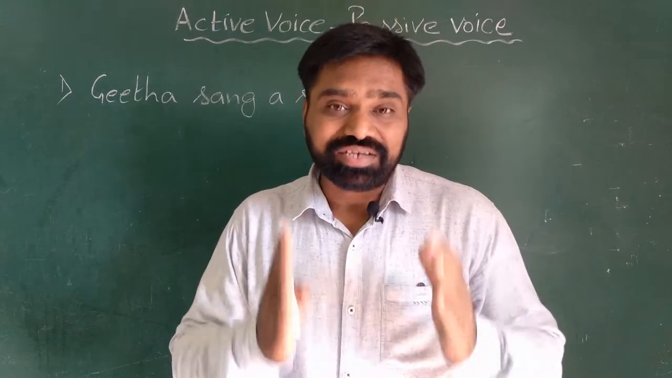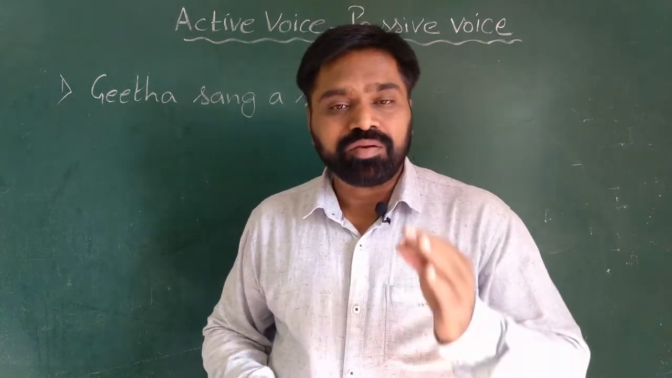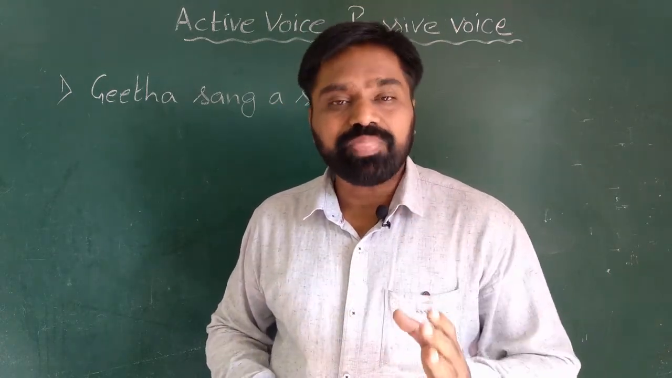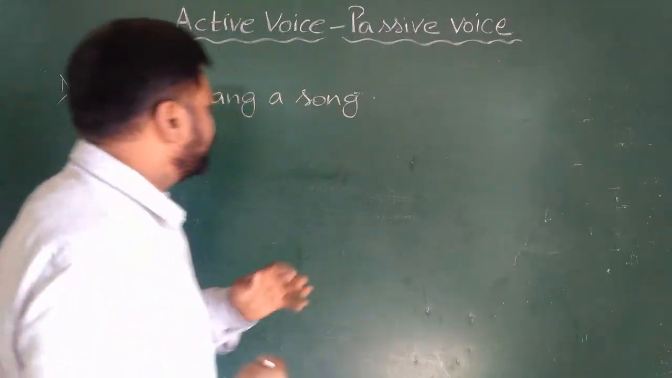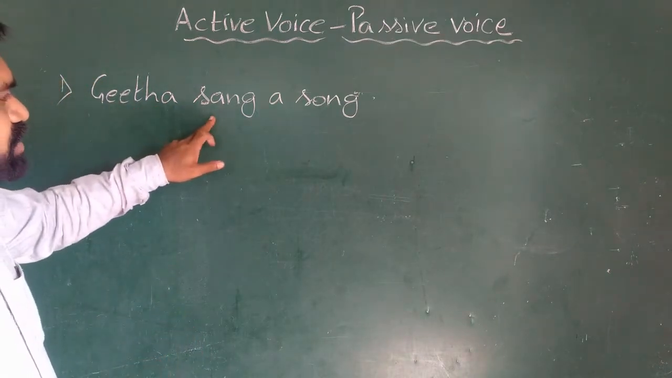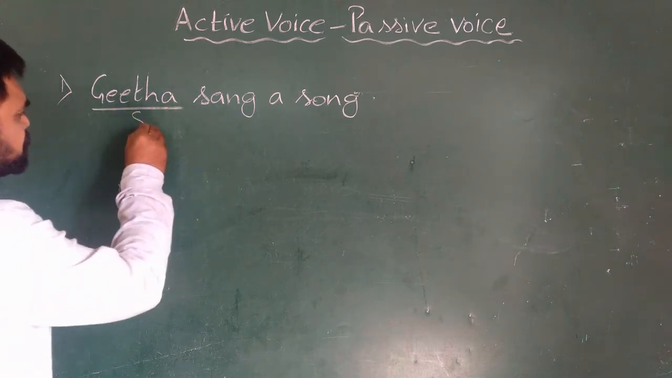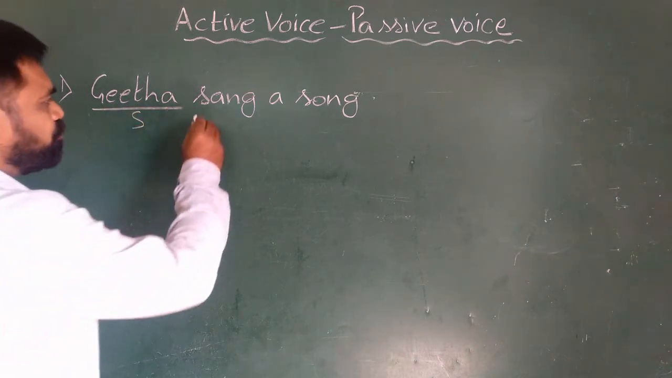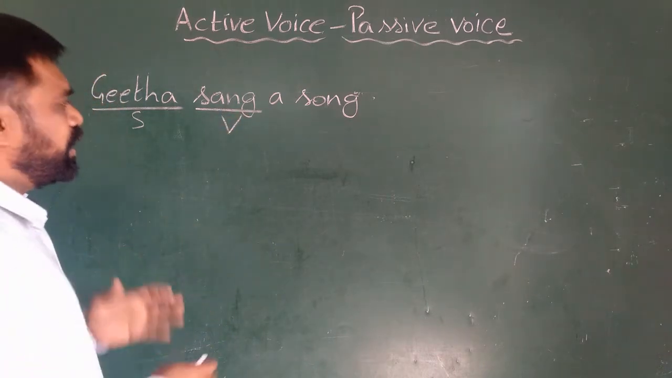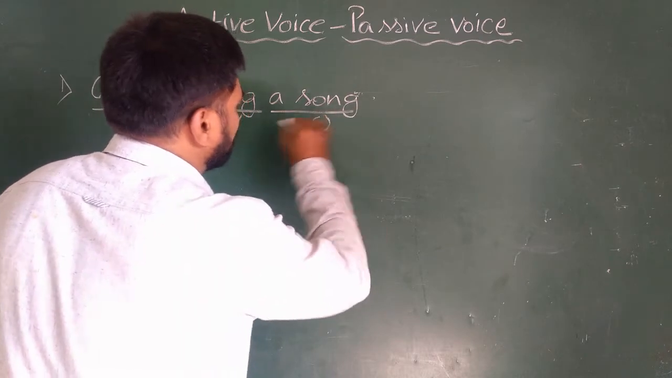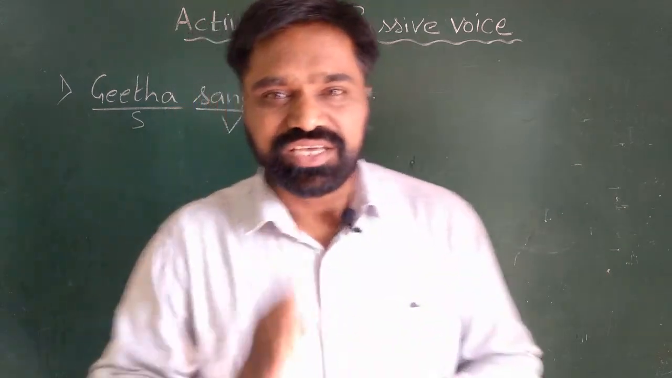To change an active voice sentence into passive voice, we should first identify what is the subject, what is the verb, and what is an object in the given sentence. For example, here I have taken a sentence, Geeta sang a song. Now in this sentence, Geeta is the subject. The action performed by Geeta, that is sang. Sang is verb. And the third thing is song. A song is object here. So children, first thing is classification.